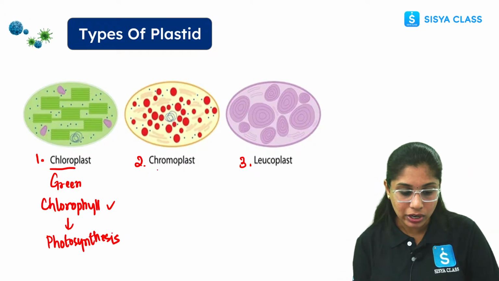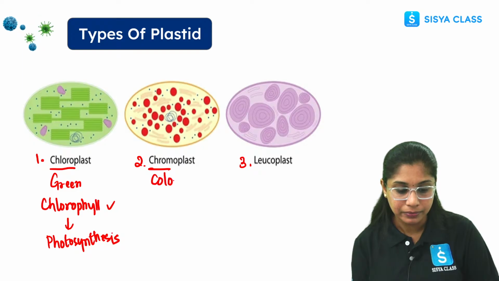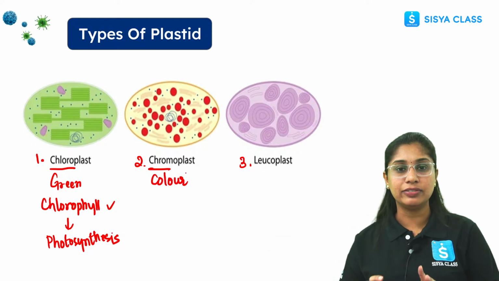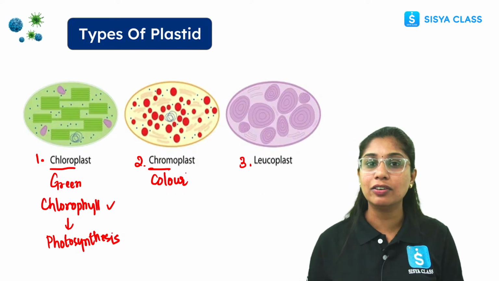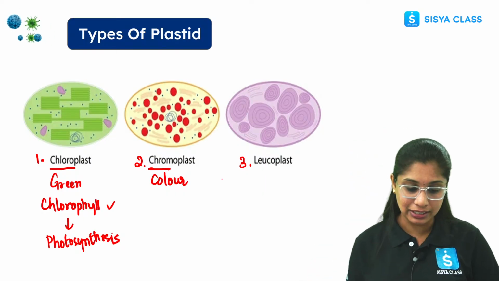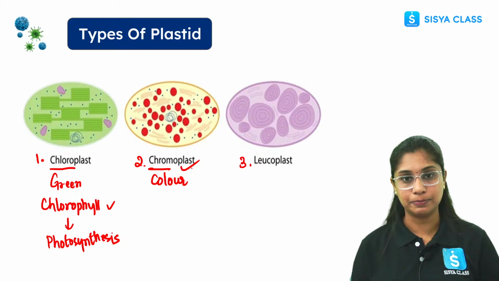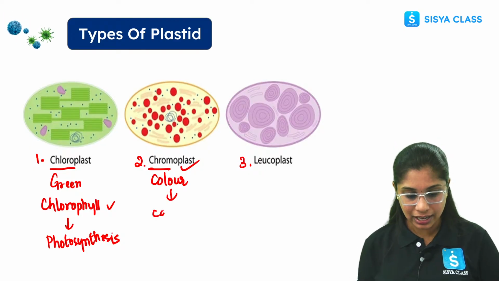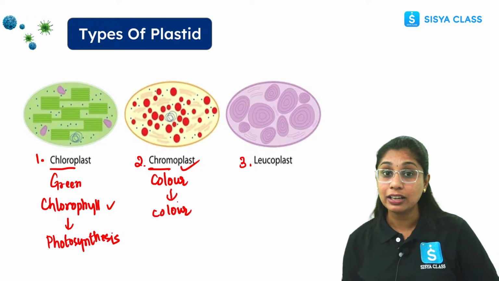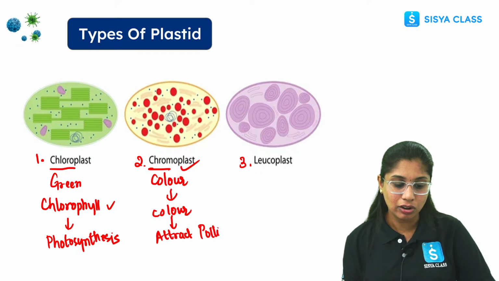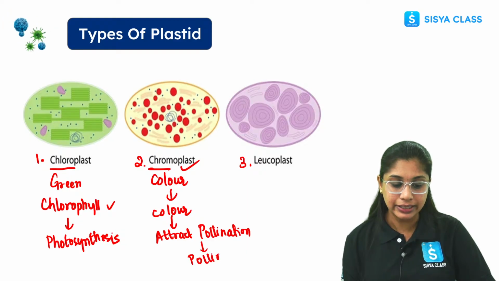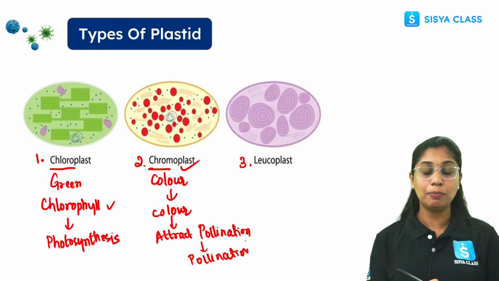Then chromo, what is chromo? Chromo means color. If you see various colors around us, various colors of the flowers, vegetables, fruits, it's all because of a pigment or a plastid which is present here. That is the chromoplast. It imparts color. And why color? In order to attract pollinators. Why do we need to attract pollinators? In order to pollinate. So these two, we have chloroplast and chromoplast.